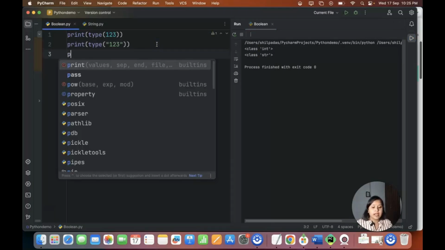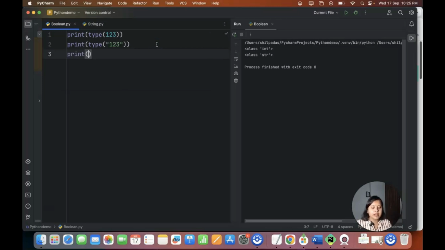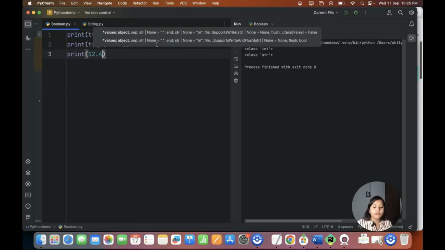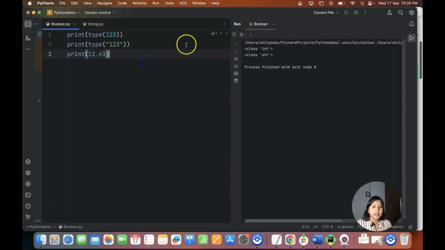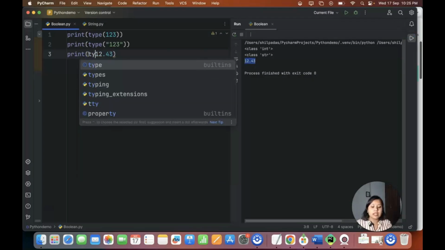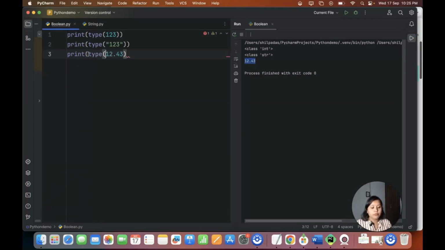Now let's say I print 12.43. If I print 12.43, it's going to return me 12.43. Now let's see what is the data type of 12.43. It is a float data type. Float data type means it will have a decimal value in it.